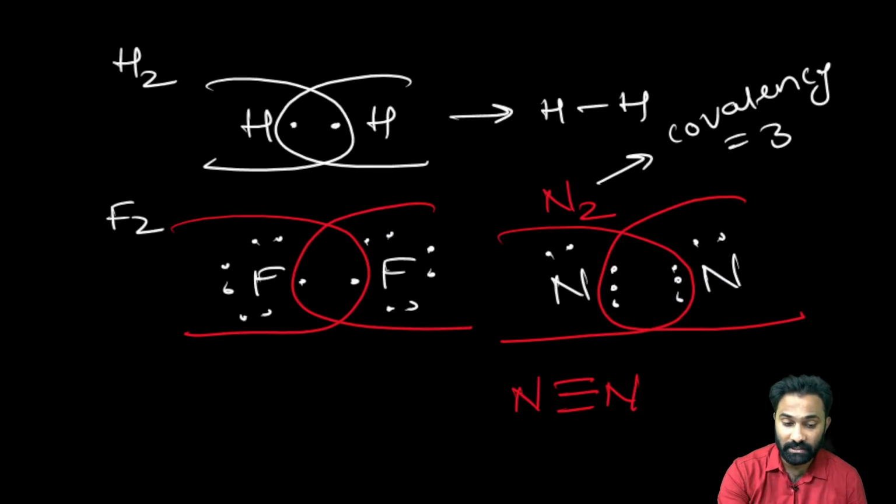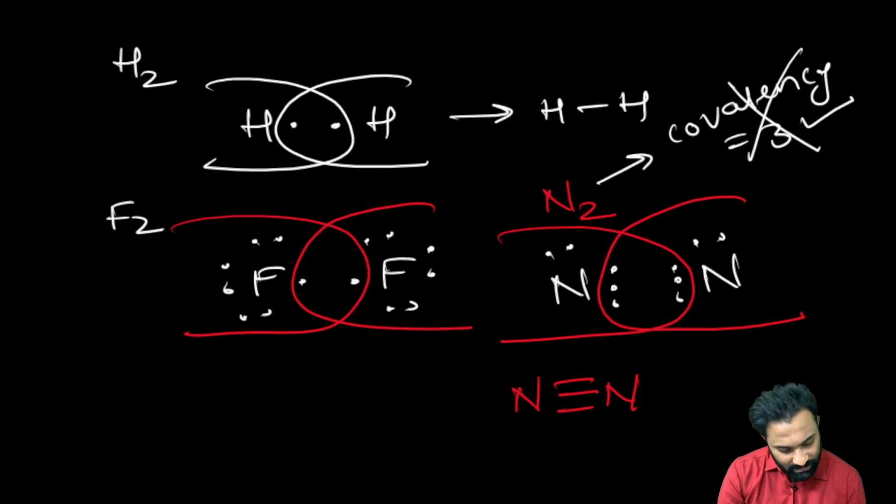But my dear friends, in JEE Mains they are repeatedly asking, and many of the students are choosing the answer for nitrogen covalency. Means nitrogen has the capability to form how many covalent bonds? Many of the students will choose 3 and think the answer is correct. But actually the covalency of nitrogen is not 3. Covalency of nitrogen is 4.